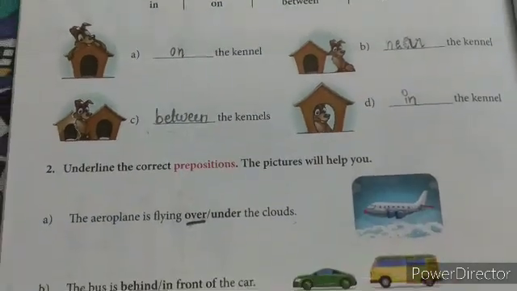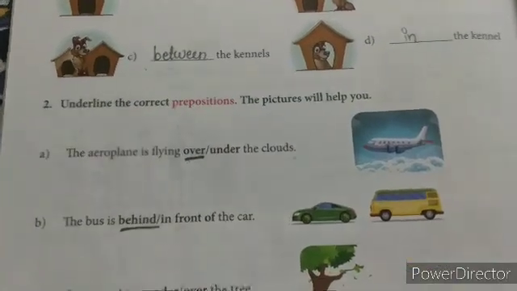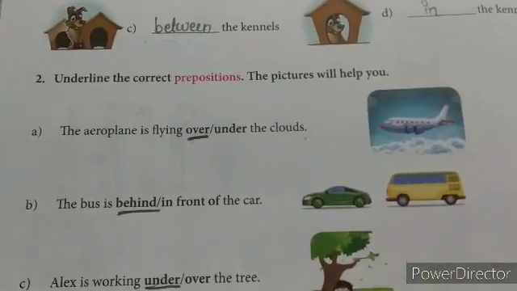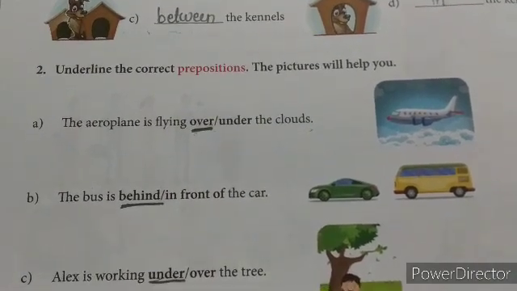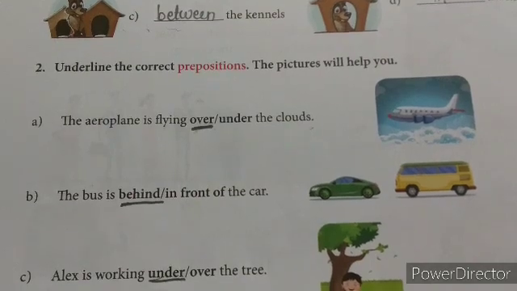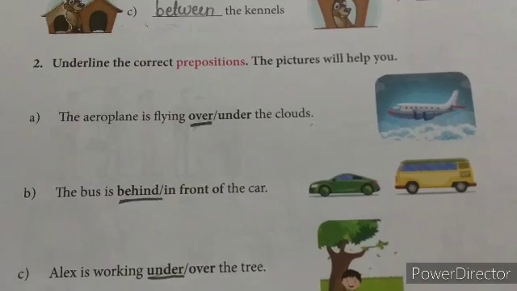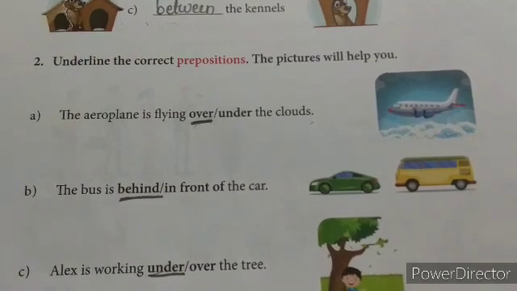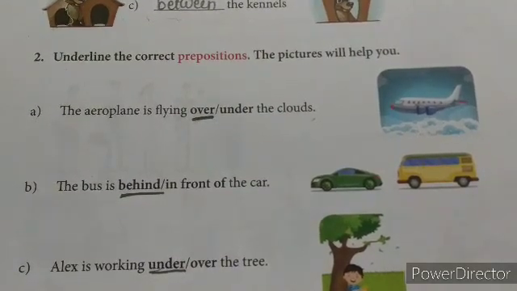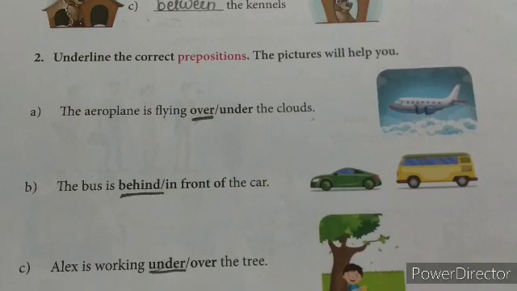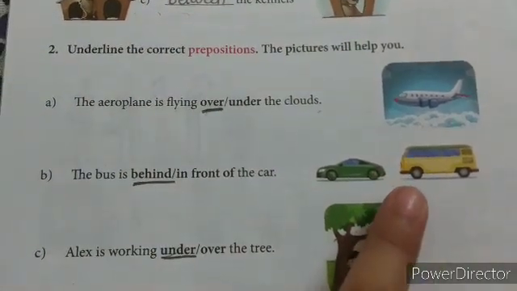Now underline the correct preposition. The picture will help you. Here you have to underline the correct prepositions. See the first one. The airplane is flying over the cloud. The aeroplane is flying over the cloud. So then come to the second one. The bus is behind the car. See the bus? It is behind the car.